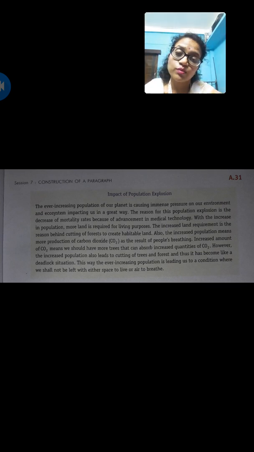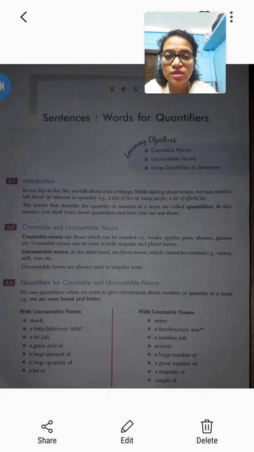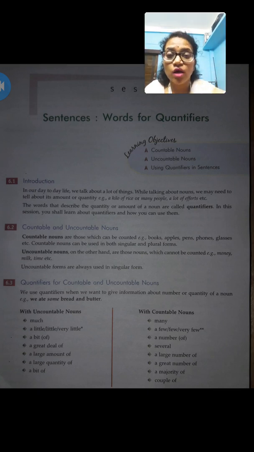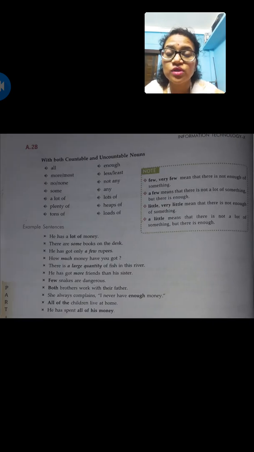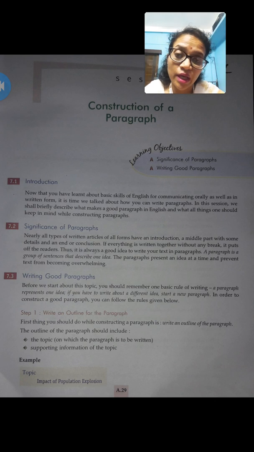So with this, I would like to wind up today's session, students. With this, the second unit, on communication skills, also comes to an end, my dear students. This is the last session we have done today. So let's recapitulate quickly what we have done. We discussed quantifiers. We discussed countable and uncountable nouns and the different words that come under them. Then we discussed how to construct a good paragraph, the important points we need to keep in mind while constructing it, and why it is important to construct a good paragraph.